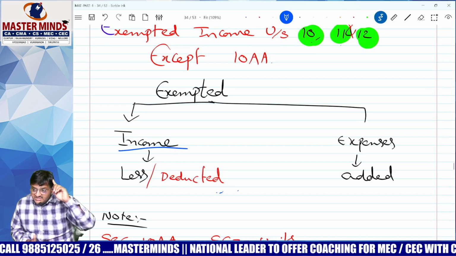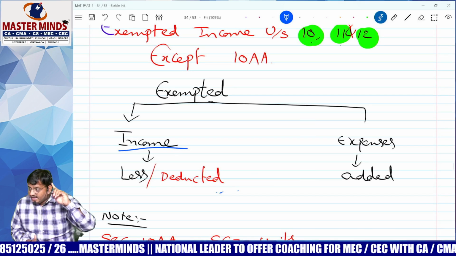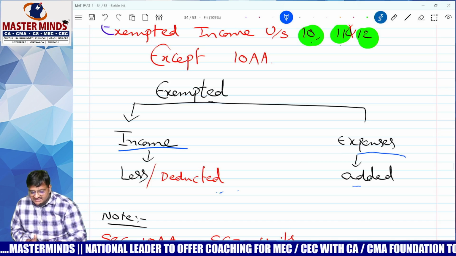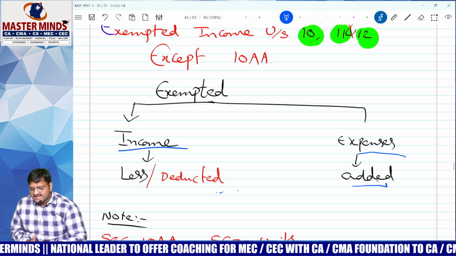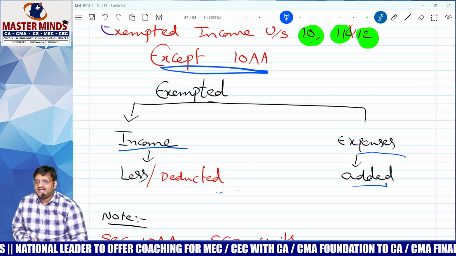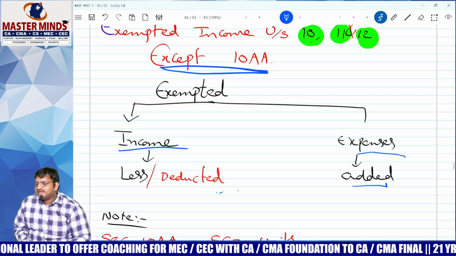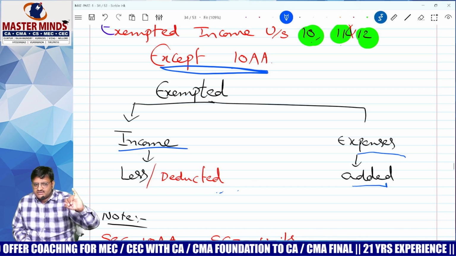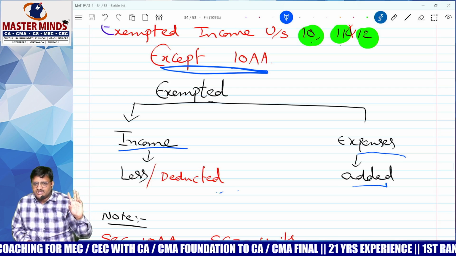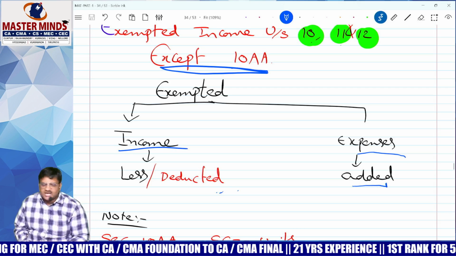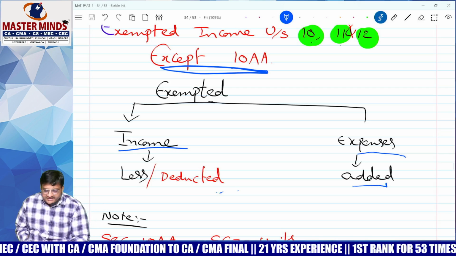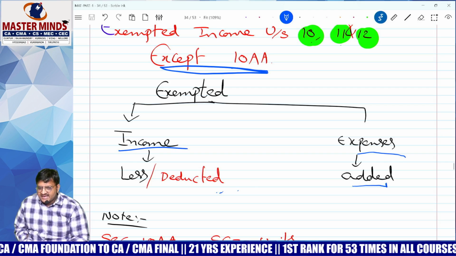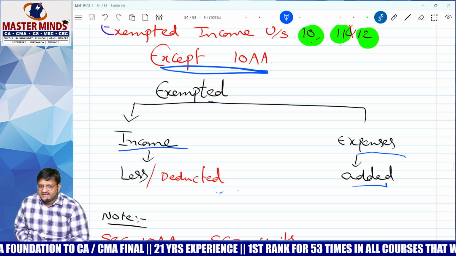But already positive adjustments I told you: I, R, P, S, E. E for expenditure related to exempted income must be added, except 10A. Sing a song: we, doctor, boyfriend, STD. W, amount withdrawn from reserves. E for exempted income covered under section 10, 11, 12 except 10AA.